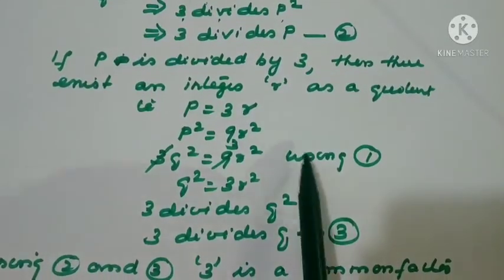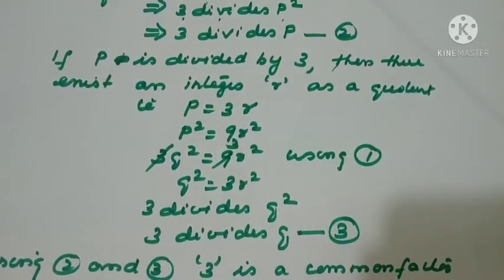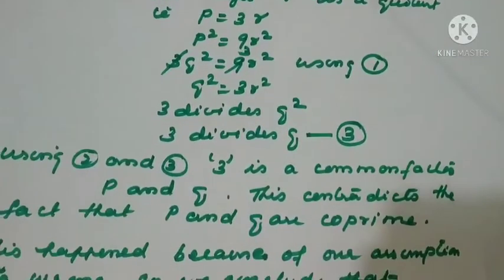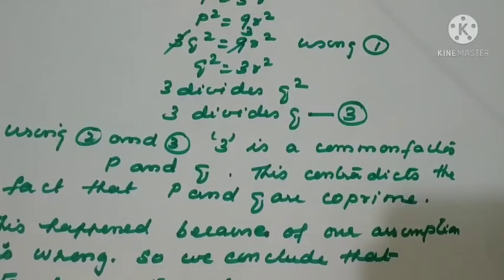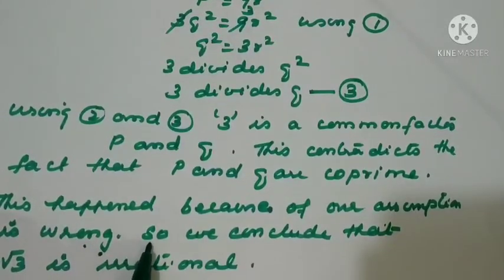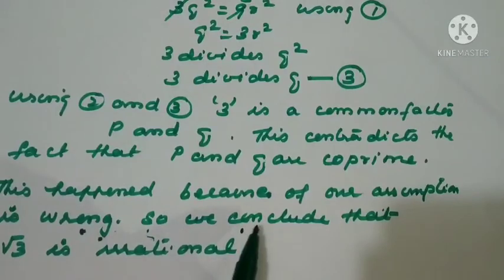Now using 2 and 3, because we made the equations as 2 and 3, it shows that 3 is a common factor of p and q. It is wrong with respect to our assumption. What was our assumption? P and q do not have any common factor other than 1. This happened because our assumption is wrong. So when you start with the wrong thing, your result will also be wrong. After getting a wrong result, what conclusion are we making? We are accepting that our assumption is wrong. So we conclude that root 3 is irrational.